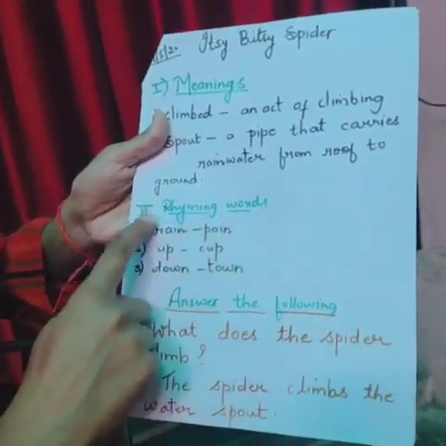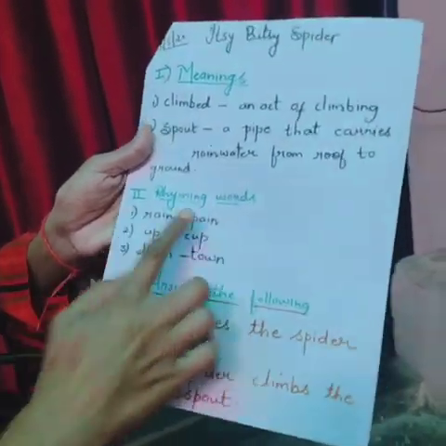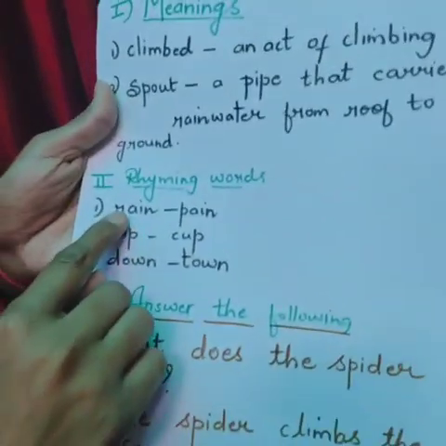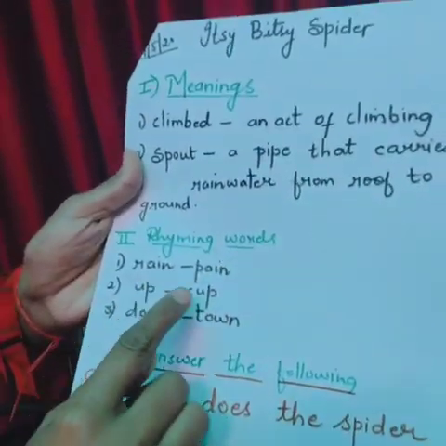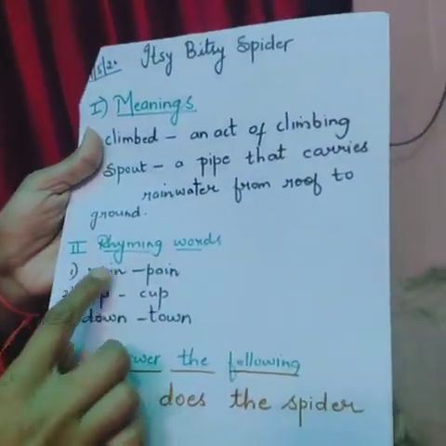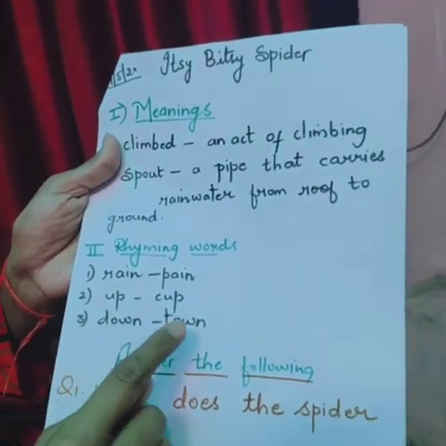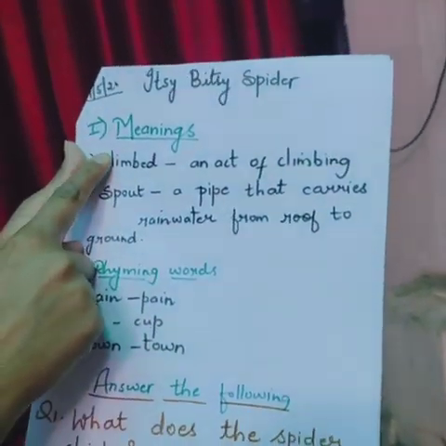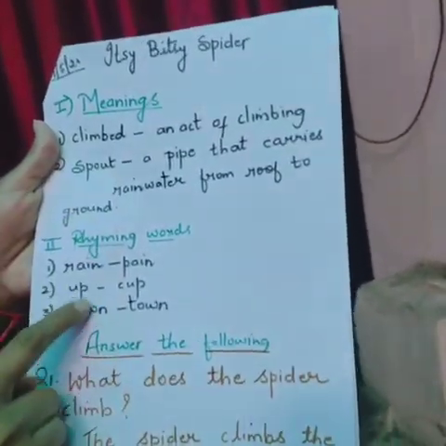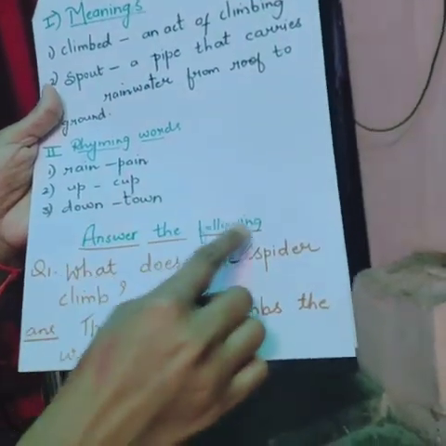I told you what are rhyming words. I already explained. Same with same sound. Rain, pain, up, cup, down, down. Again I am repeating. First exercise is meaning. Second exercise is rhyming words. After writing these two exercises, you will continue with the third one, that is answer the following.